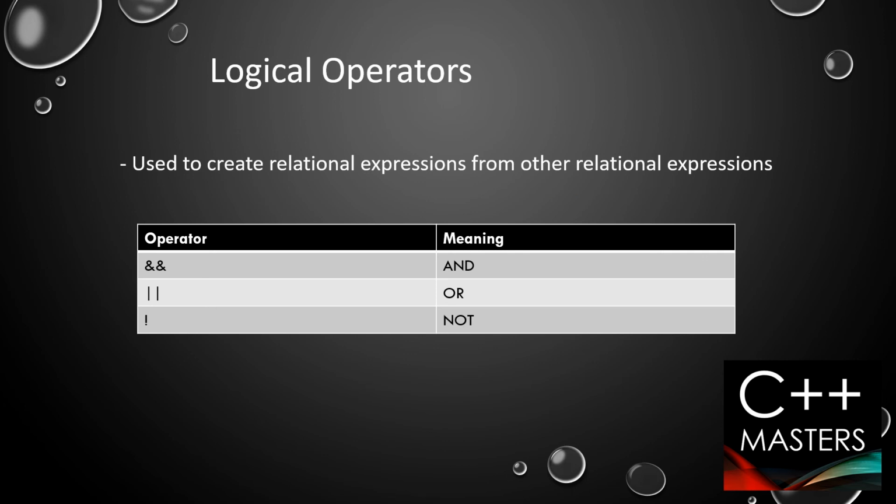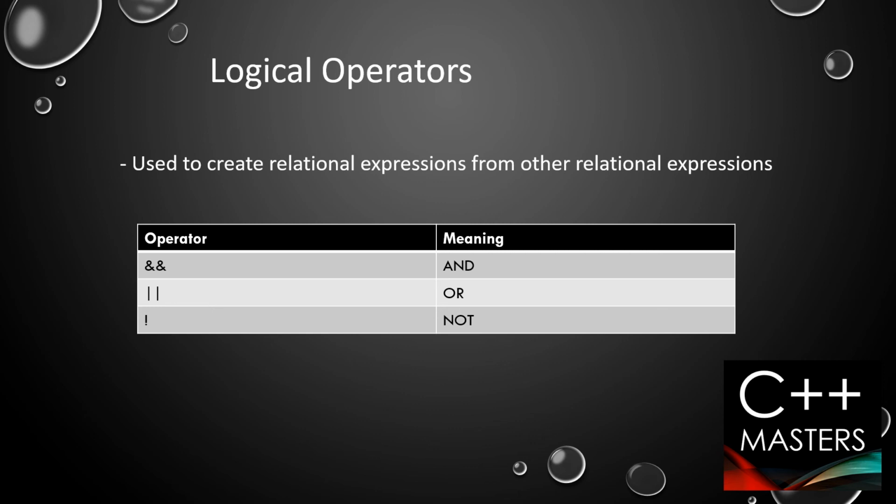Now we will be moving towards the logical operators. They are used to create relational expressions from other relational expressions. We already have two relational expressions and we are now creating a new relational expression with the logical operators. First we should have a look at the AND operator. It is written with a double ampersand sign, and the AND operator gives a value true as a result when the value of both the relational expressions is true. If any one of the expressions on which it is operating is false, then the value of the AND operator will be false.